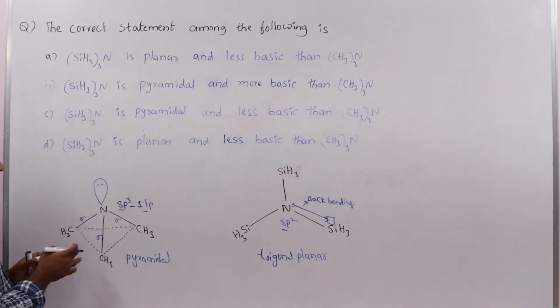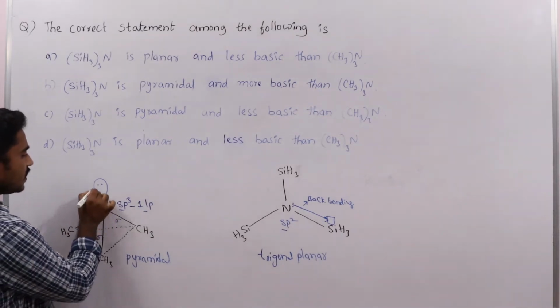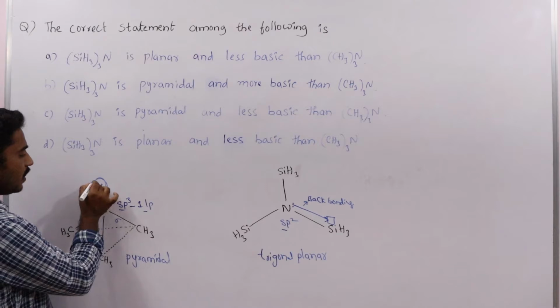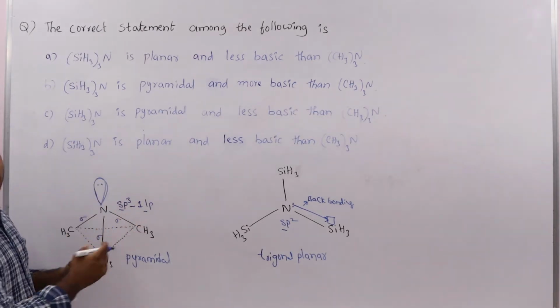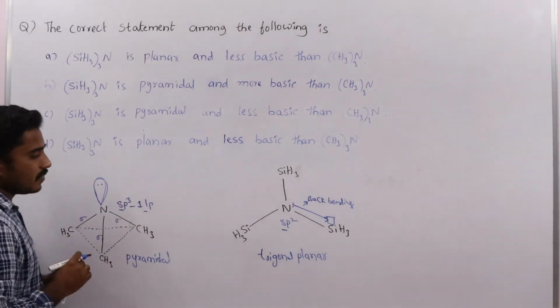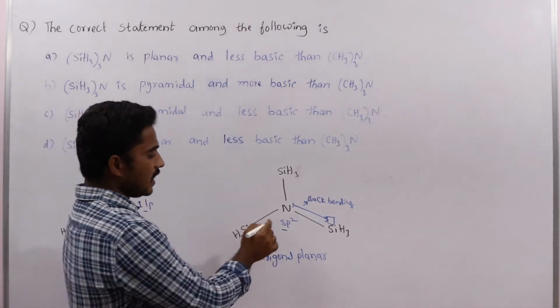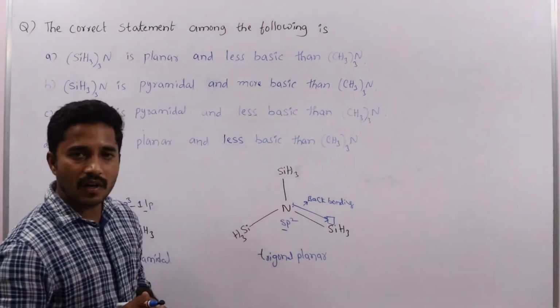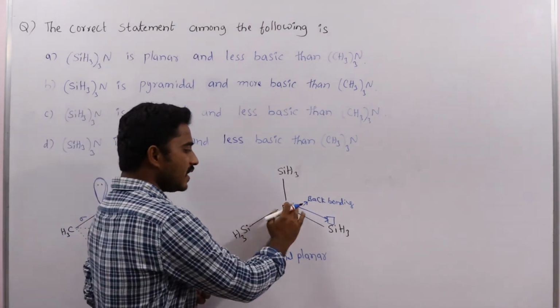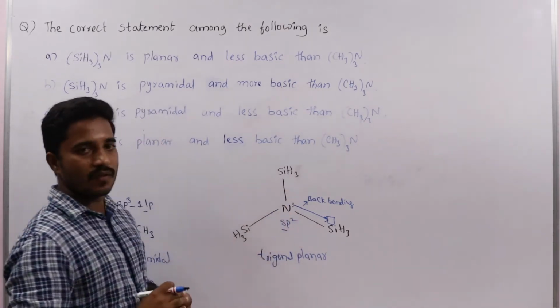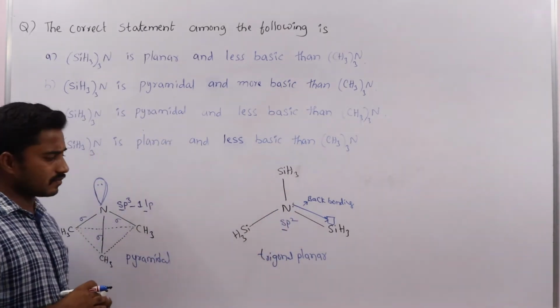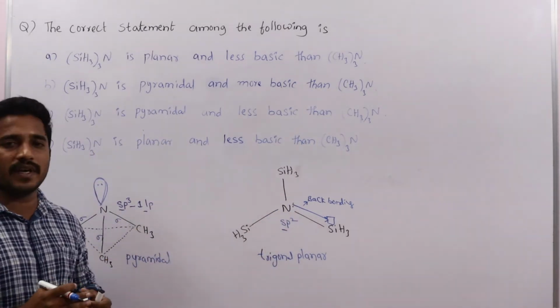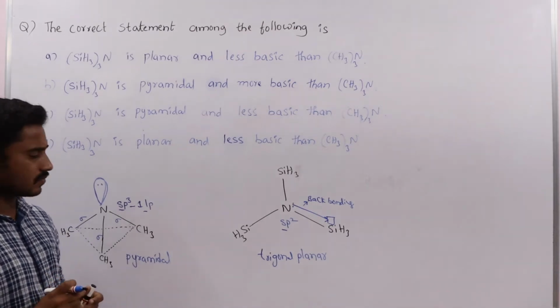So let us come to the basic nature. In trimethylamine, the lone pair is available to donate to other species. In trisilylamine, the lone pair of nitrogen participates in back bonding, so basic nature decreases. What is basic nature? The donation capacity of the lone pair is nothing but basic nature.